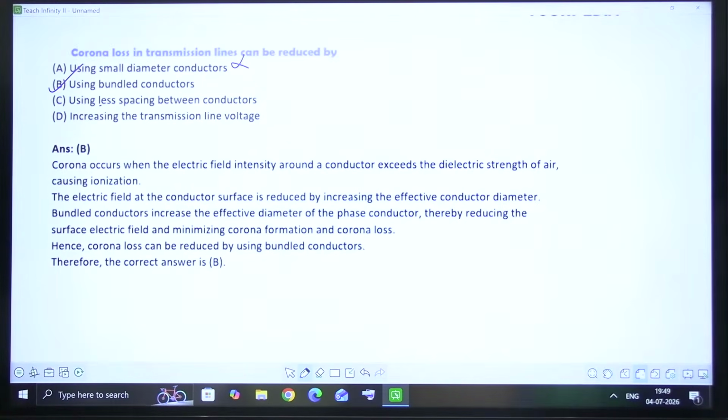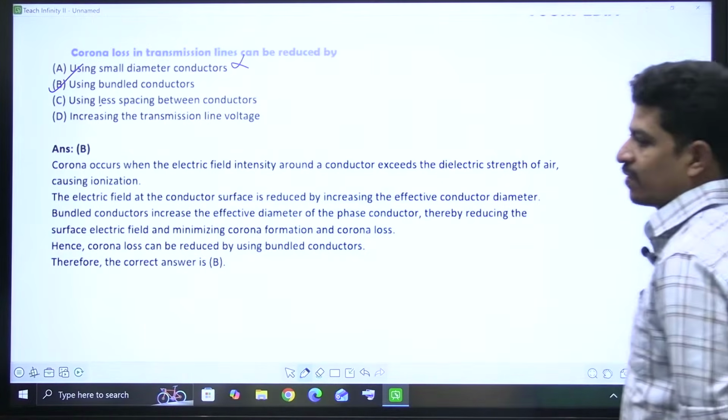Or if you sacrifice the power transmission capacity, I can say stability of the power system is going to increase, right? And I can say the reactive power drawn by the transmission line decreases. The reactive power supplied by the transmission line is going to increase. Voltage drop in the transmission line is going to decrease. Voltage regulation decreases, right? A lot of advantages it is having, right?